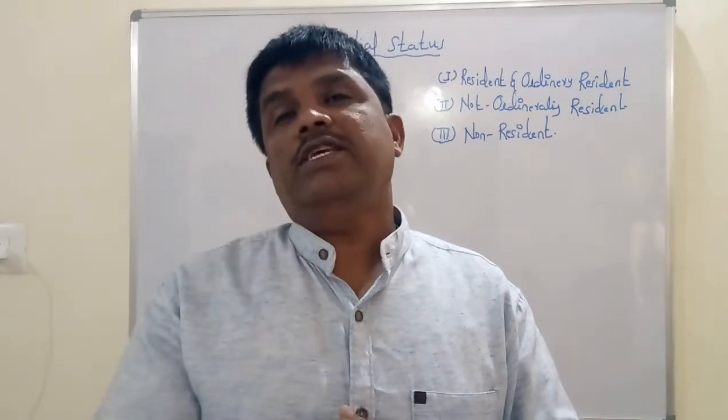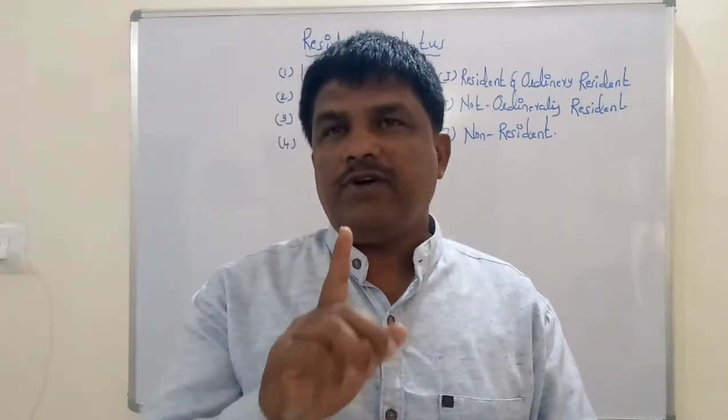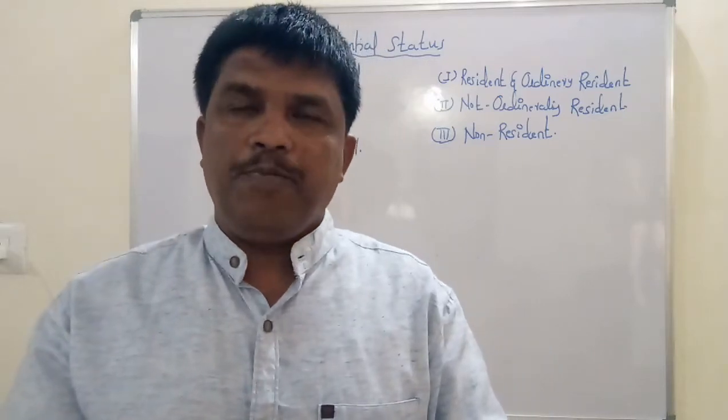So what are those additional or subsequent conditions? The first subsequent condition is that he must be resident in 2 out of 10 previous years immediately preceding the previous year. Once again I will repeat, he must be resident in India in 2 out of 10 previous years immediately preceding the previous year. Resident means one who satisfies at least one of the two basic conditions.